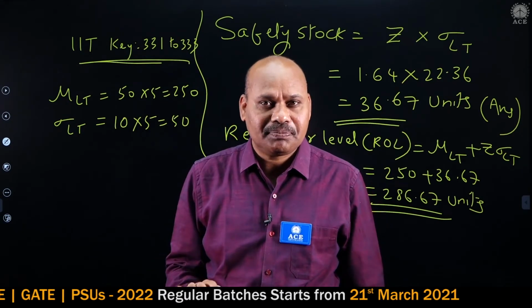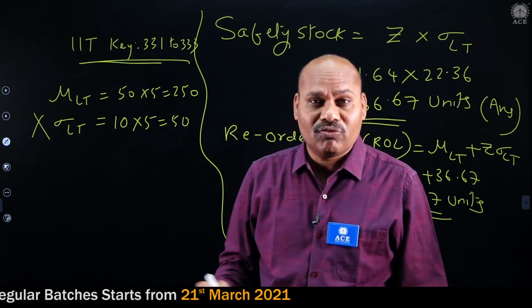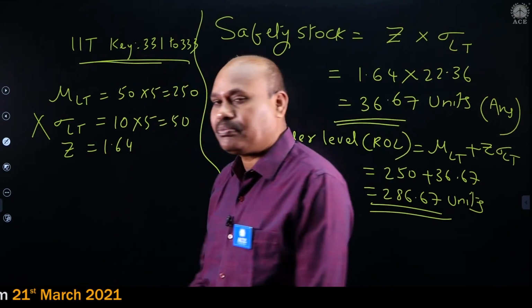Yes, taken like that. It is actually a mistake. It is not correct. Sigma LT is equal to 10 into 5, 50. Z is equal to 1.64.